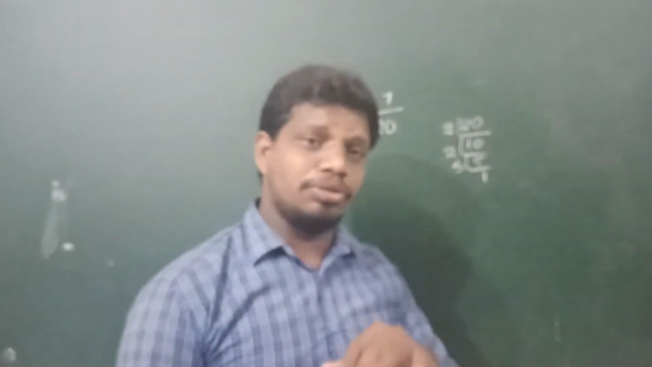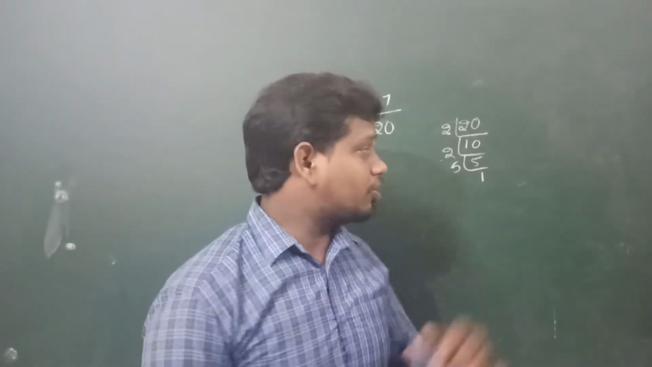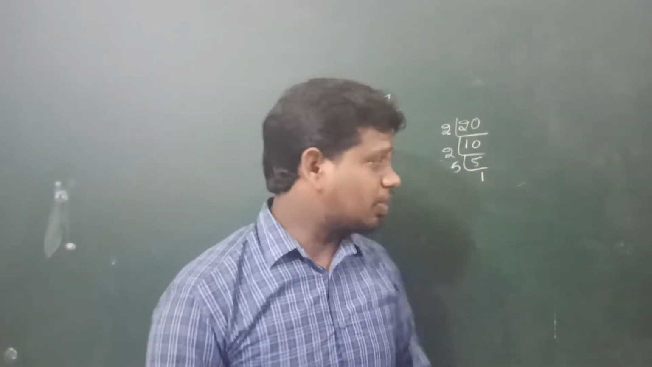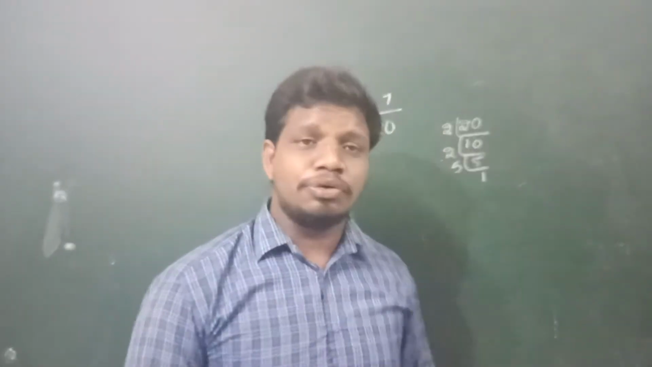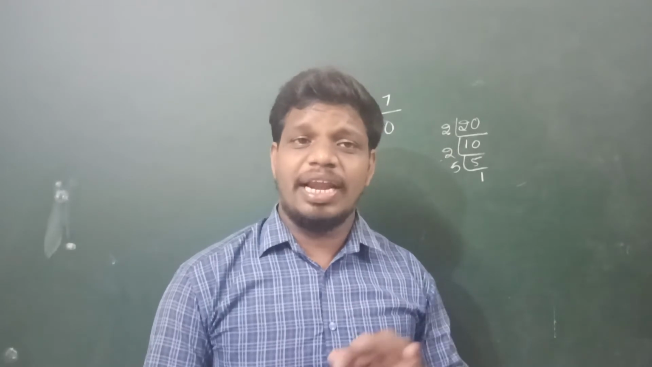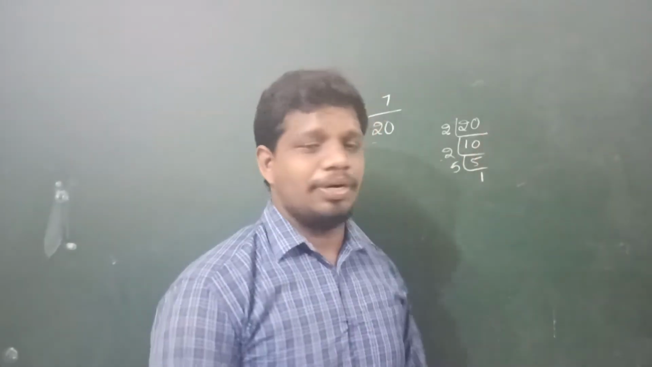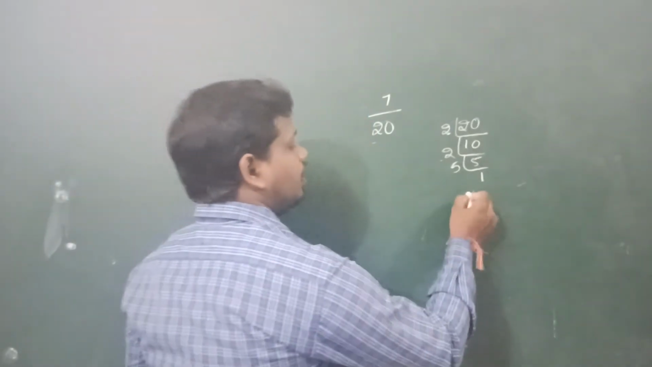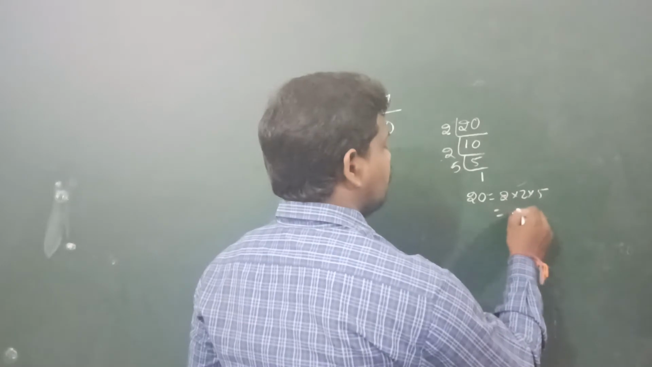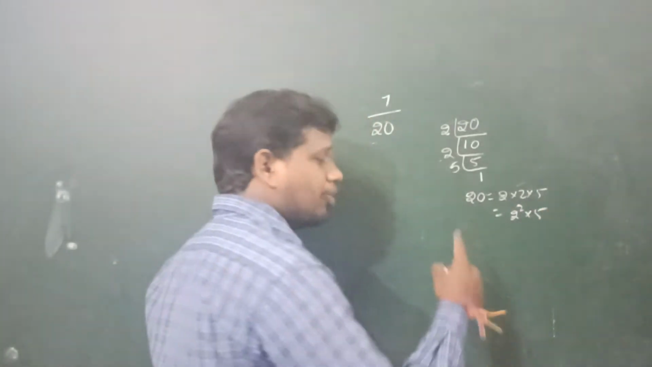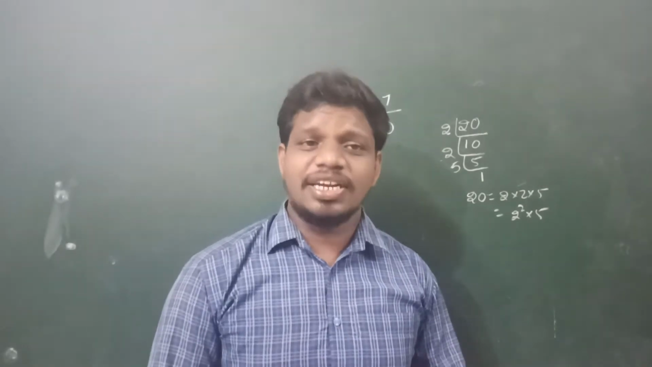Again we go to the next prime number, 5. It is divisible by 5. Before that, you have to know the divisibility rules for this prime factorization. Do you know the divisibility rules, children? The divisibility rule of 2, of 3, 4, 5, like that you have to know. Then only you will be able to do this. So now, the prime factorization of 20 is 2 into 2 into 5, that equals 2 square into 5. I will teach you more about prime factorization in another session.